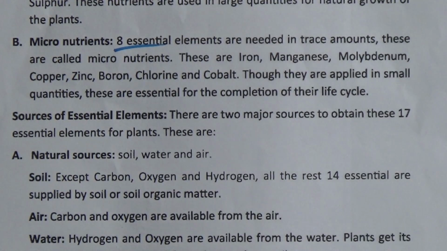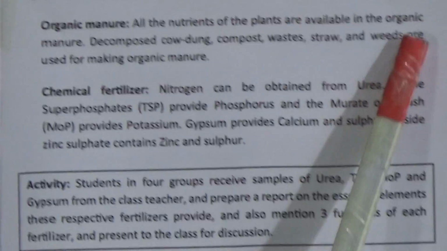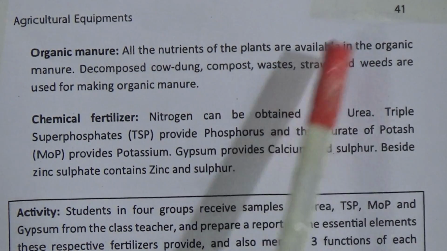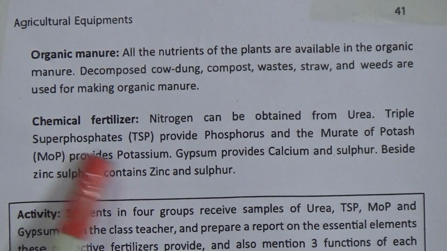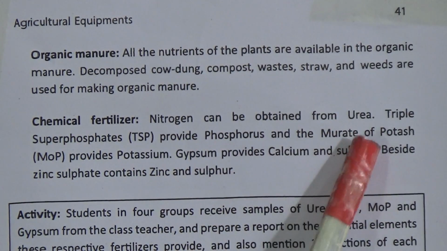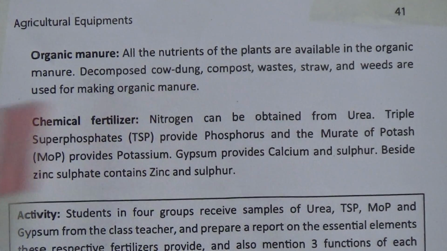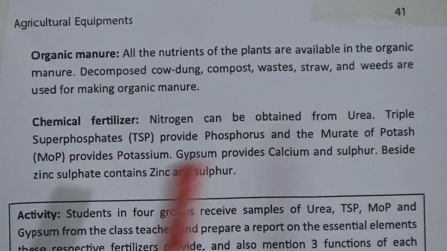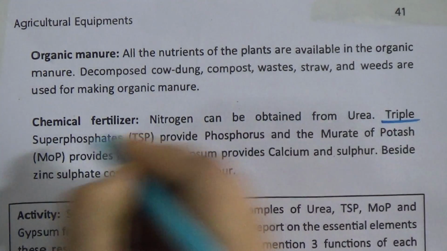Number B, artificial sources. Chemical fertilizers and organic manure. All the nutrients of the plants are available in the organic manure. Decomposed cow dung, compost, wastage, straw and weeds are used for making organic manure. Chemical fertilizer. Nitrogen can be obtained from urea. Triple super phosphates, TSP, provide phosphorus and the muriate of potash, that is MOP, provides potassium. You must be careful with this word.